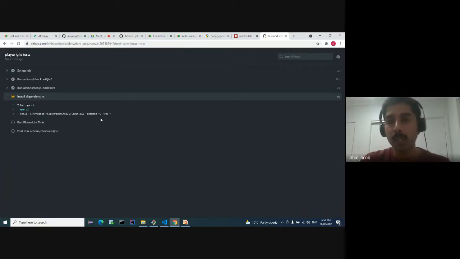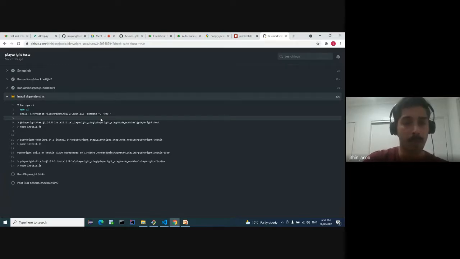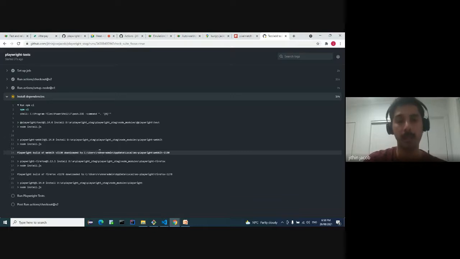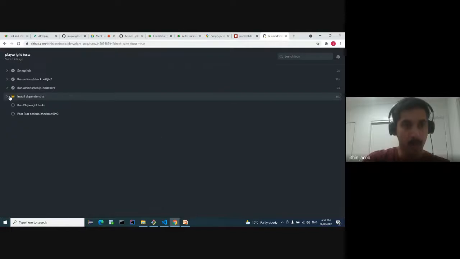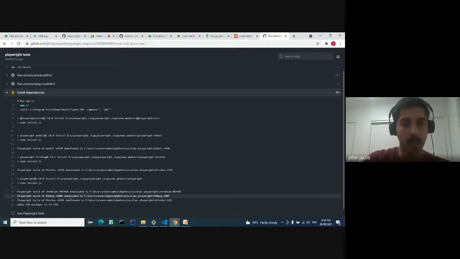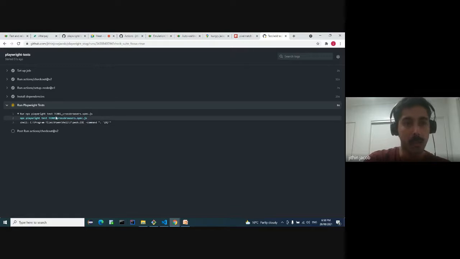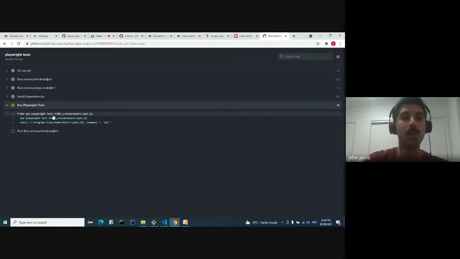One thing I forgot to mention is Playwright has some bundled browsers available for WebKit, Safari and Chromium. So it's downloading and installing all these bundled browsers along with the Playwright dependencies. Now it's downloading these builds for Firefox and Chromium. Now it's running the test case. So it ran the same command which I ran before for the cross-browser testing. It triggered the cross-browser test.